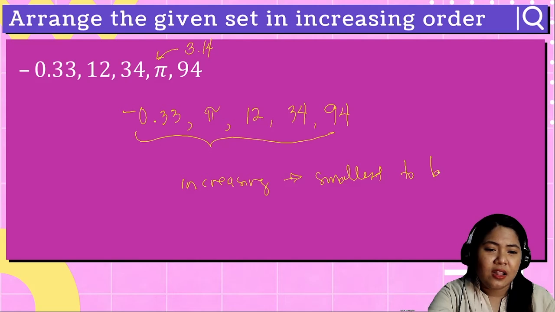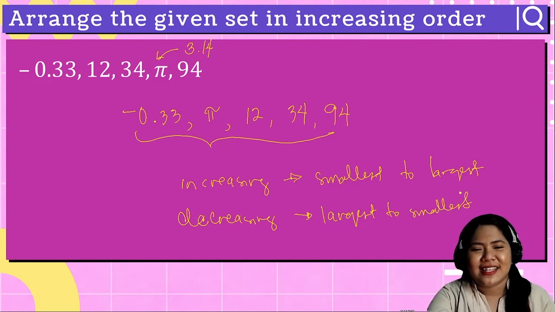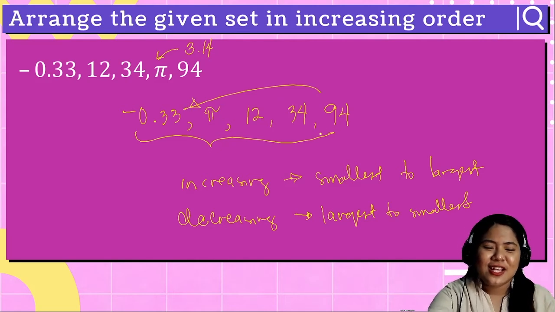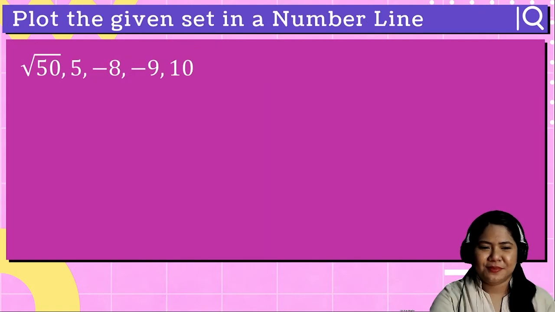Teacher, how about in decreasing? Of course, you do the opposite. Start from the largest, going to the smallest. You just do the reverse of this one. So that's how easy it is to arrange real numbers.